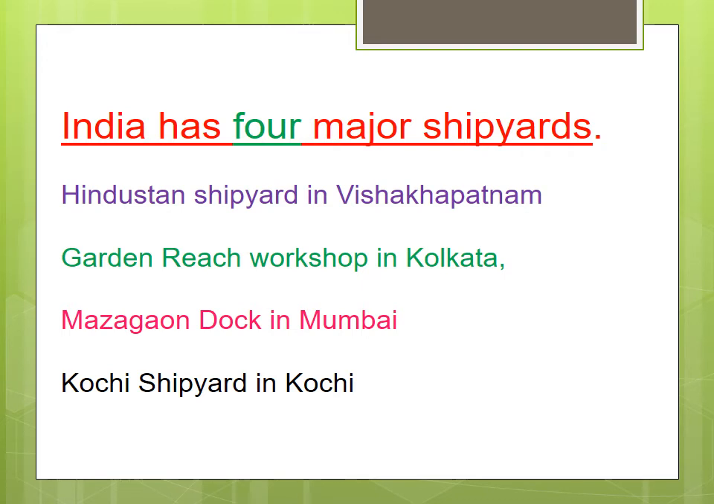The sea and oceanic routes are mainly used for international trade and are connected through ports. There are 13 major and 200 minor or intermediate ports in India. Okay, so 13 major ports and 200 minor ports are there. How many ports are there? Underline it. 13 major ports and 200 minor ports are there in India.